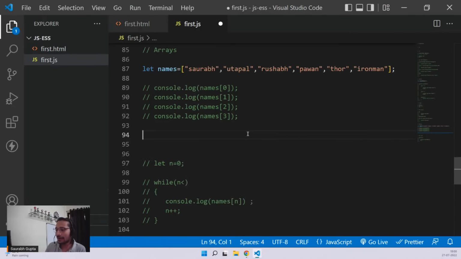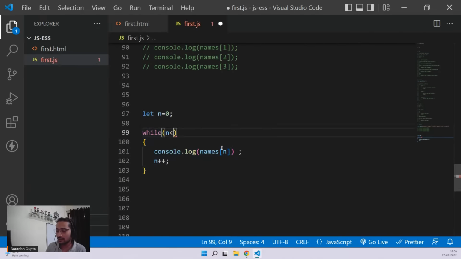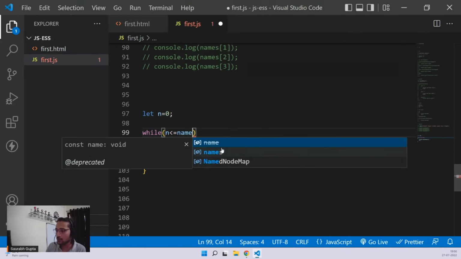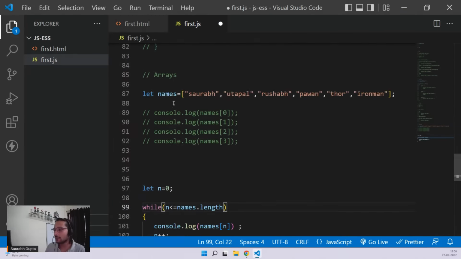But now that might create a problem because let's say now if I do it here, n is less than equal to names dot length. Now it will go from less than equal to names dot length. But if you see, it's 0, 1, 2, 3, 4, 5. That means array's last index is always 1 less than the length, because length of the array is 6. There are 6 elements in the array, but my last index is always 5.